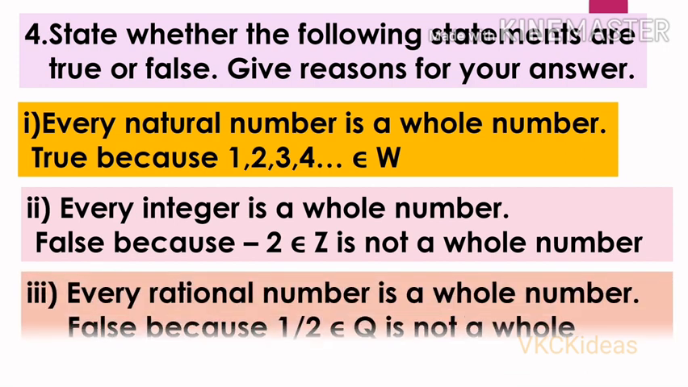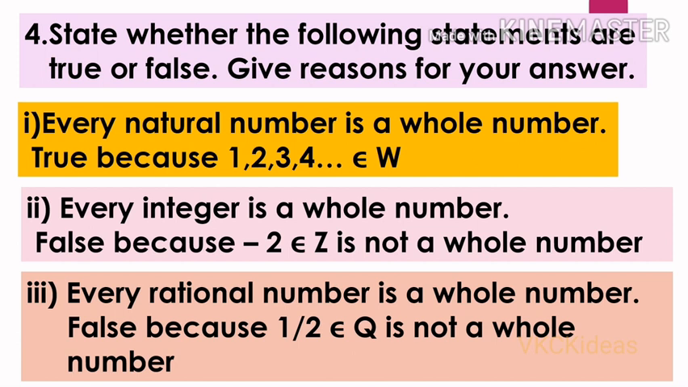The third one. Every rational number is a whole number. This is also false because one example is enough to disprove the statement. 1 by 2 belongs to Q. That means 1 by 2 is a rational number. You know what 1 by 2 is? It is half. But it is not a whole number. The name itself suggests that it is not a fraction. Therefore 0, 1, 2, 3, 4 are whole numbers, but not 1 by 2. Therefore a rational number cannot always be a whole number.